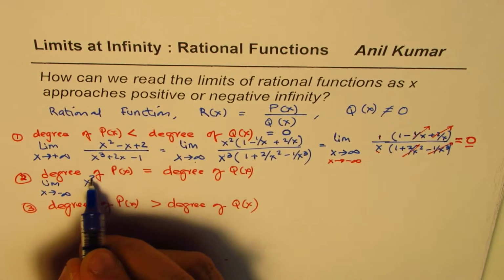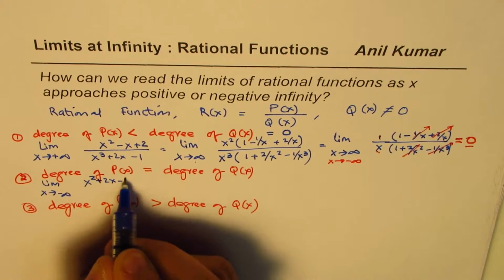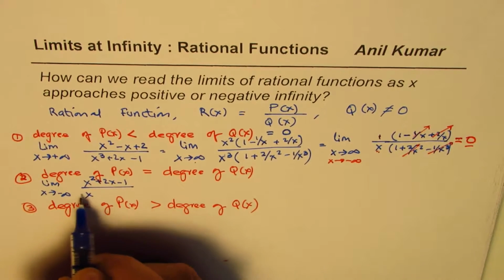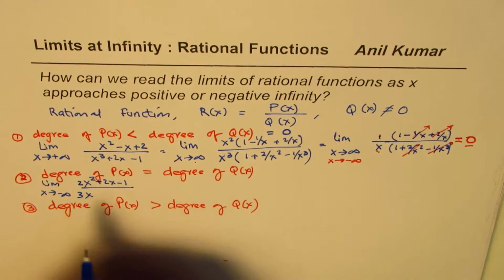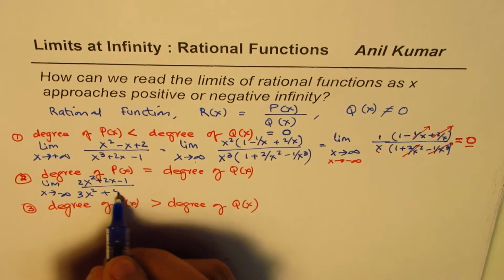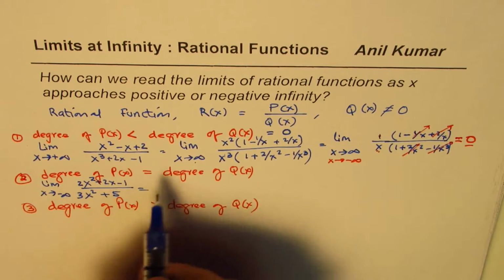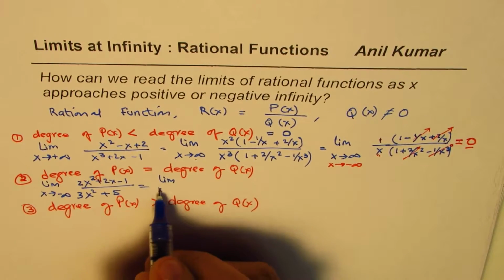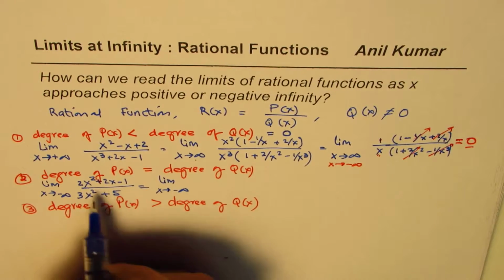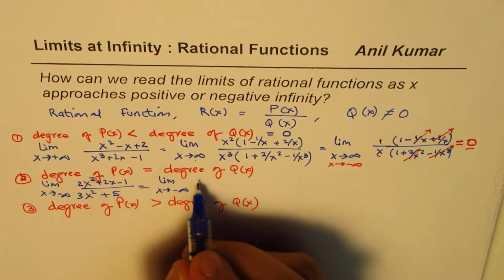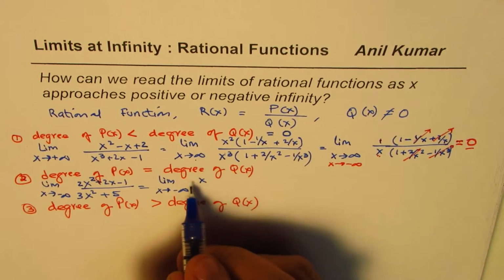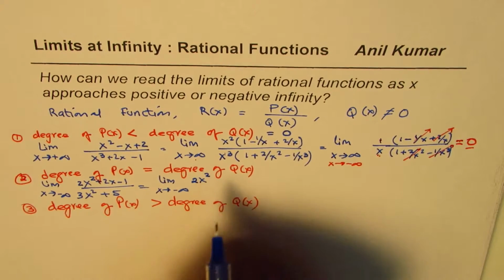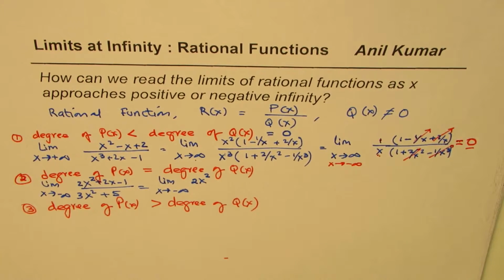Let's say we have (x squared plus 2x minus 1) divided by, let me write this as 2 and this is 3, x squared plus 5. So we'll do this as limit x approaches negative infinity. We'll take x squared common, okay? So we can take 2x squared common. That's fine.